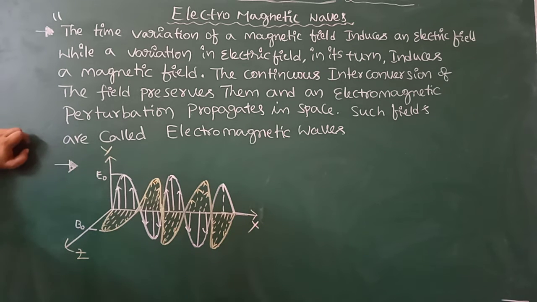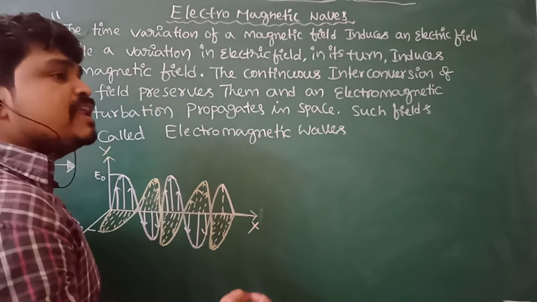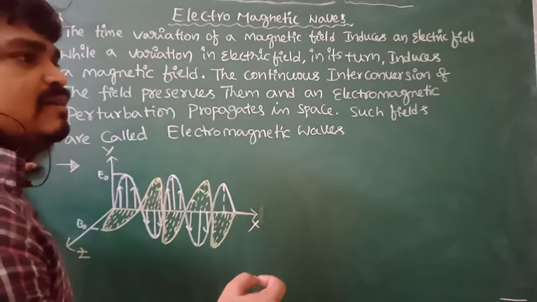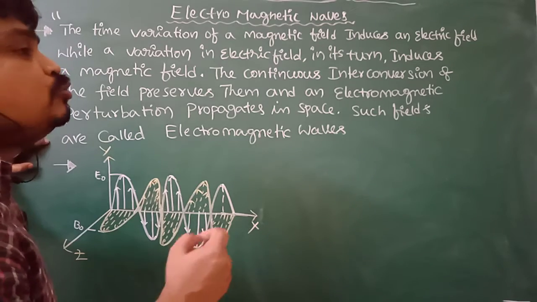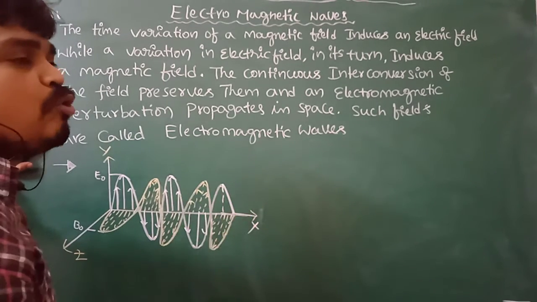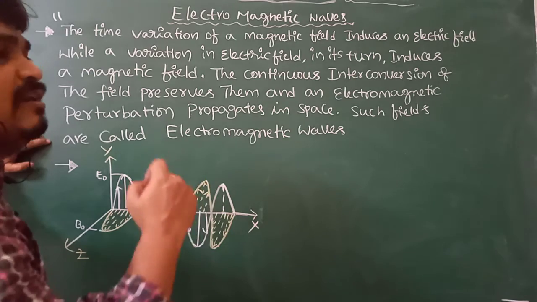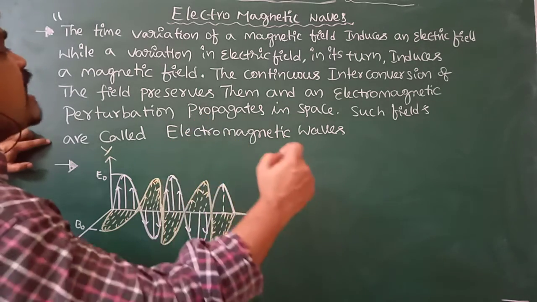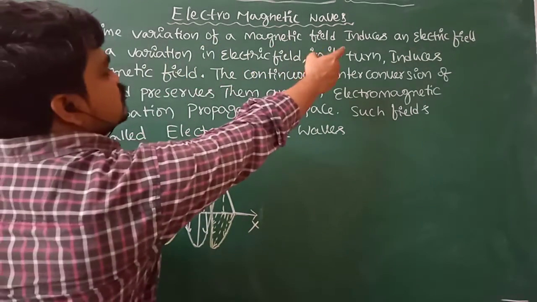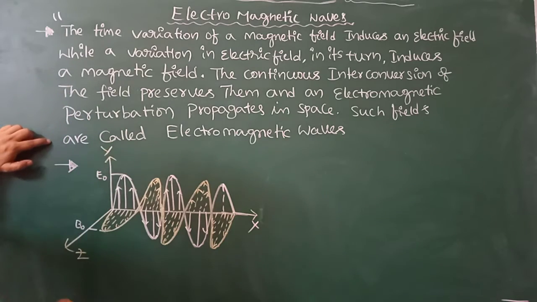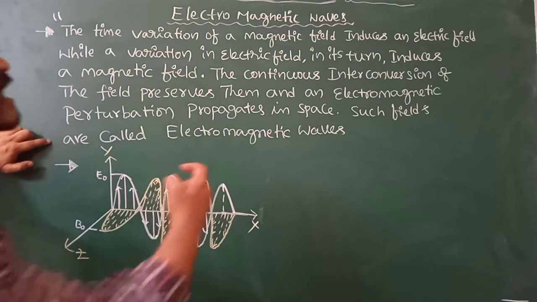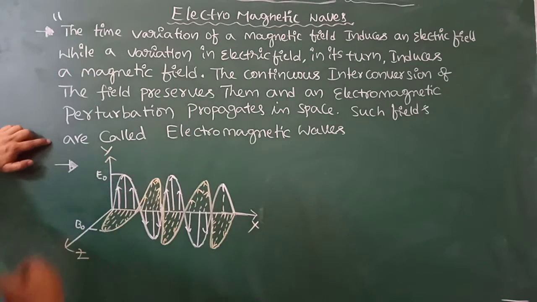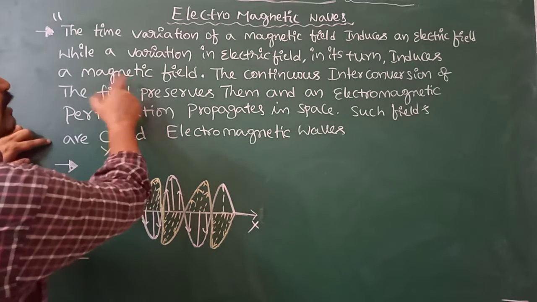Already we know that according to Faraday's laws of electromagnetic induction, due to the variation of magnetic flux linked with the coil, an electromotive force or electric field is induced. So the variation of magnetic field induces an electric field. Similarly, variation in electric field in its turn also induces a magnetic field.